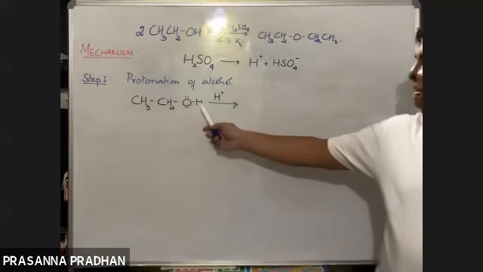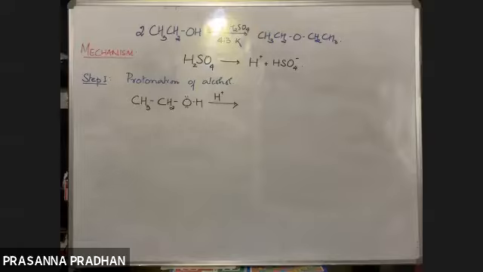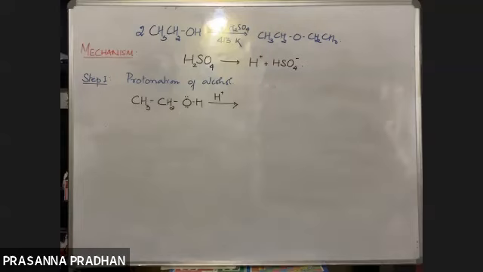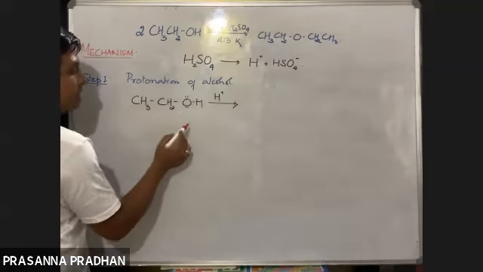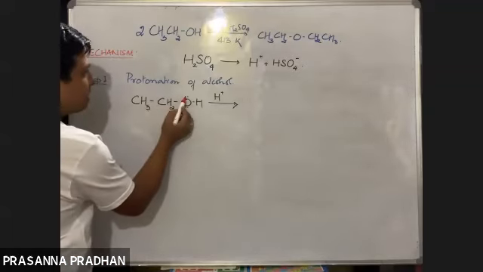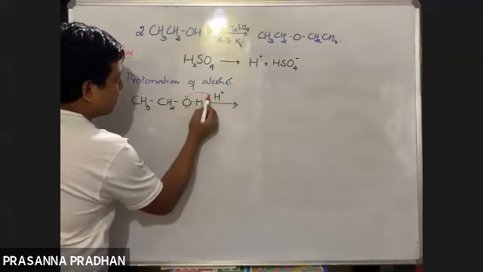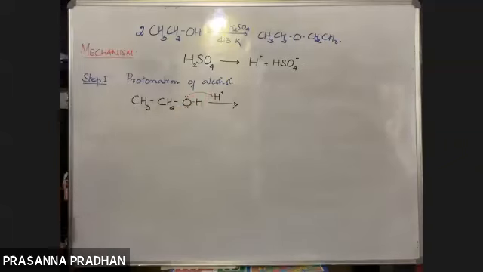Is it going to attack this hydrogen or oxygen or carbon? Oxygen. Why? Because of the lone pair of electrons. Yes, oxygen contains lone pair of electrons, so the oxygen will get protonated. It will form a bond with this proton through this lone pair of electrons like this.